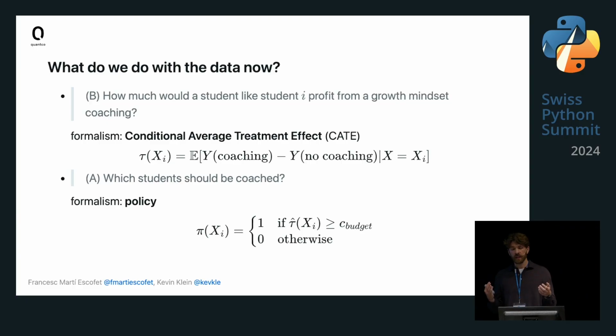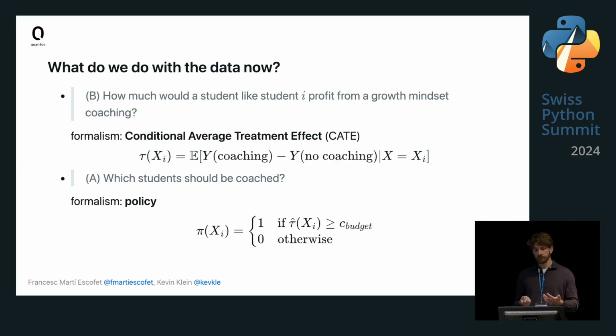Because we can just say, well, if the expected gain of the coaching is above a certain threshold, that is a function of our budget, we will give coaching. If it is below that threshold, we will not give coaching. And that way, we treat the top K% of the students.